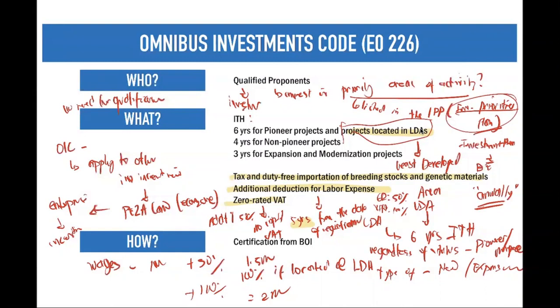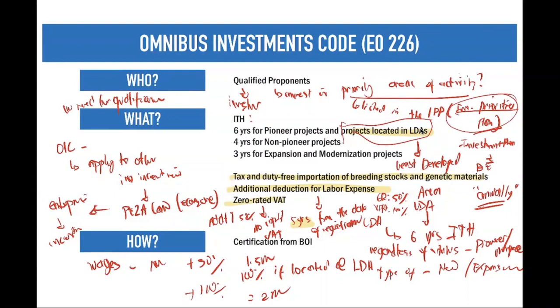So what we have learned with all of these types of preferential taxation is that you just really need to prove that you have an exemption based under the law. And generally, that exemption is based on a certification. What you need to focus on here are the different incentives applicable to a particular investment area.